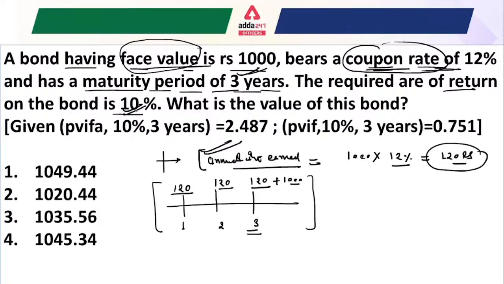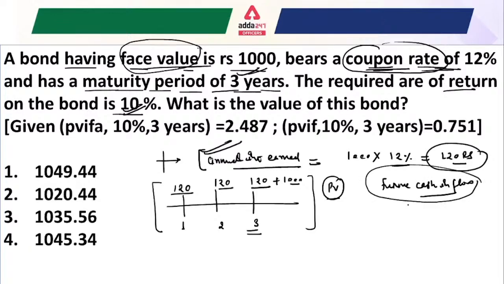Now the rate of return of the bond is given as 10%. We have to calculate the present value of the future cash inflows. That's why the term given here is present value interest factor annuity.